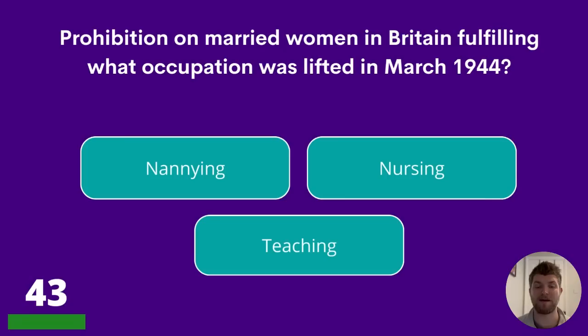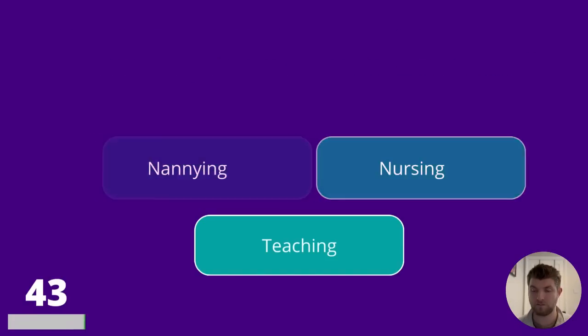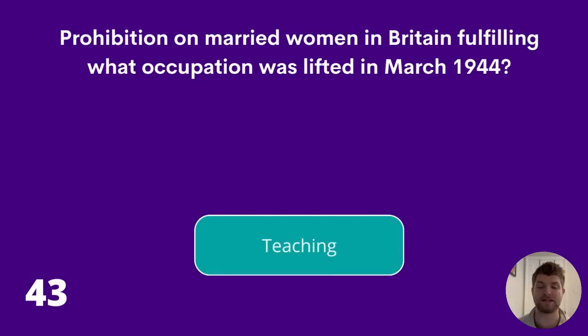43. Prohibition on married women in Britain fulfilling what occupation was lifted in March 1944? Nannying, nursing, or teaching? The answer is teaching.